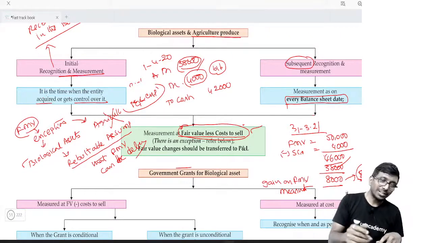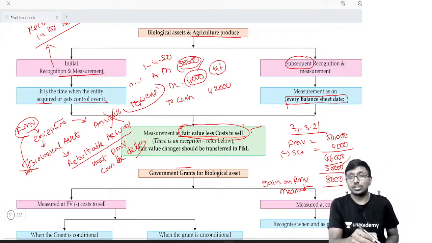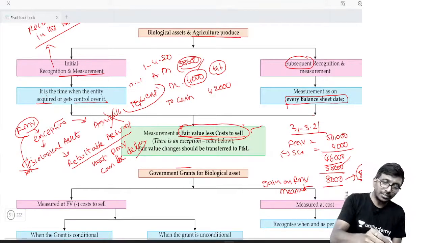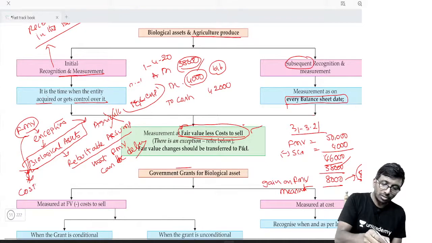Then what can I follow, sir? If you are not able to measure under a different situation, are you getting my point? Then you go by the cost model.